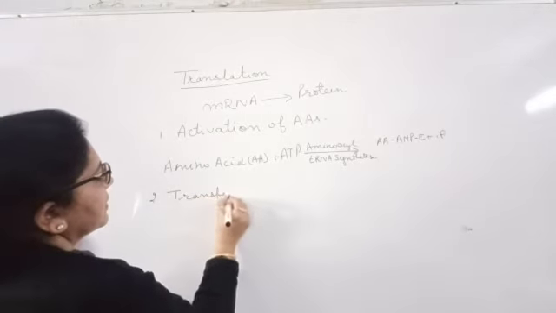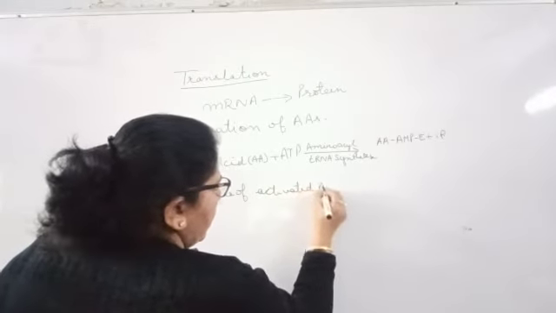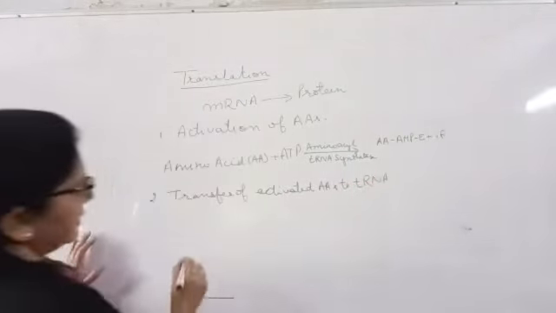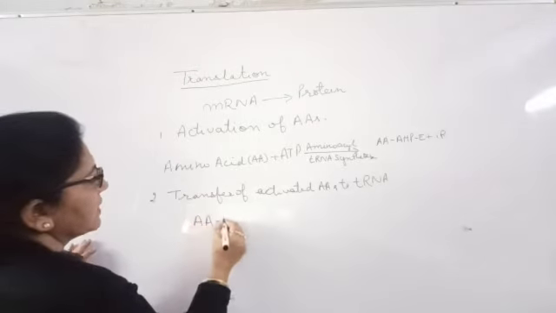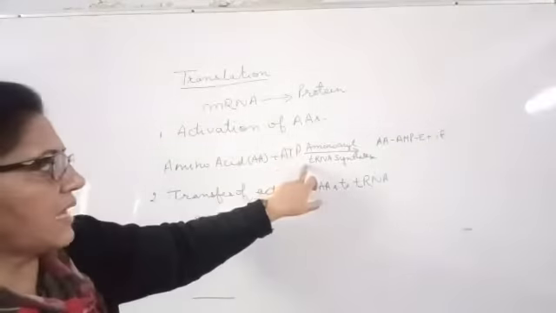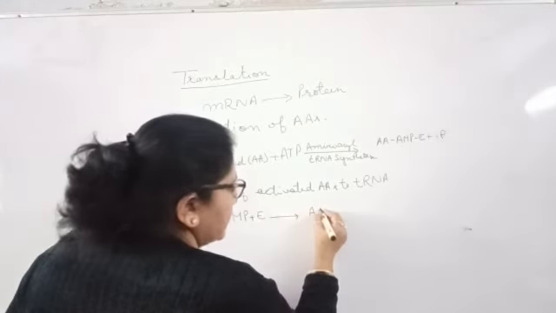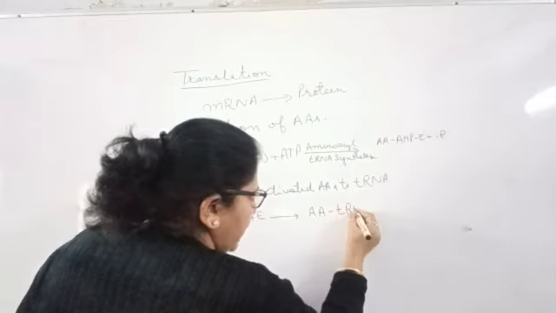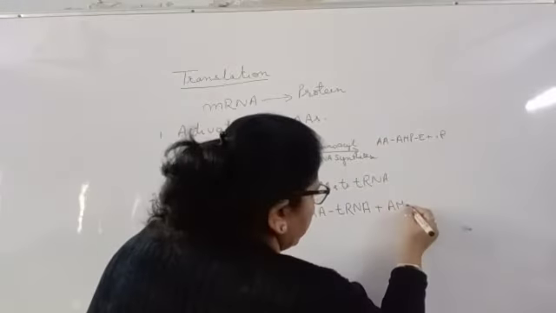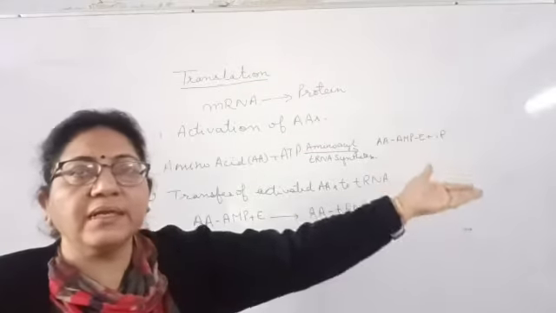Now AA-AMP, the activated amino acid, with the aminoacyl tRNA synthetase enzyme, forms aminoacyl tRNA. The tRNA gets charged or activated with the release of AMP plus enzyme, which becomes free for the activation of another tRNA.